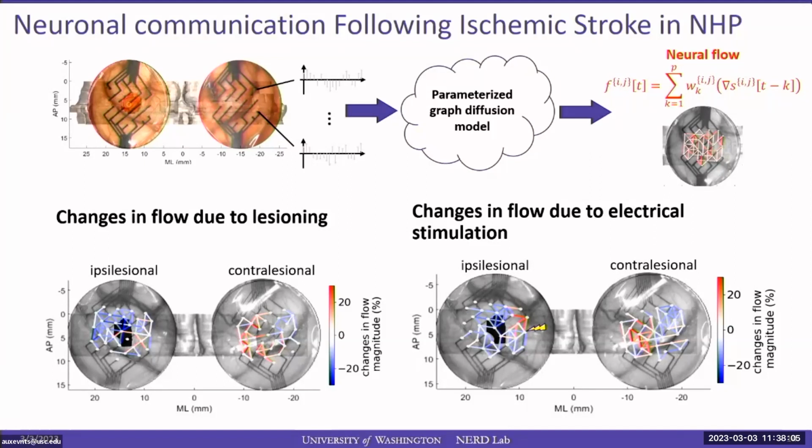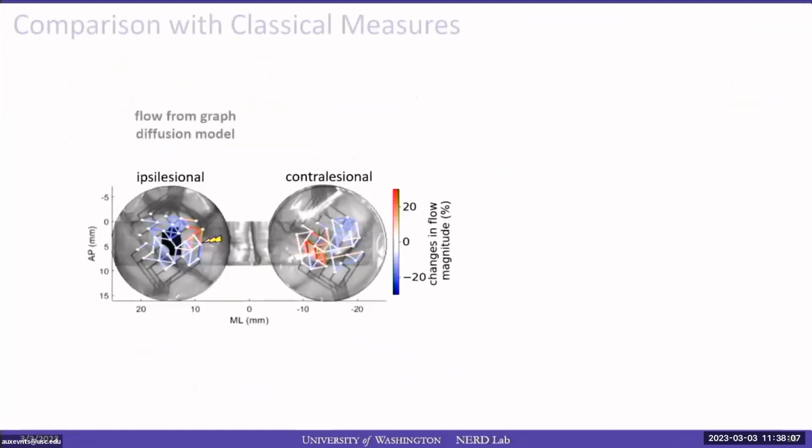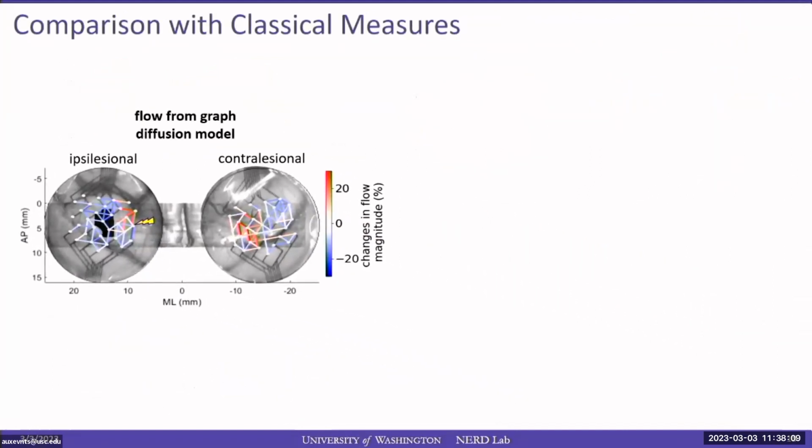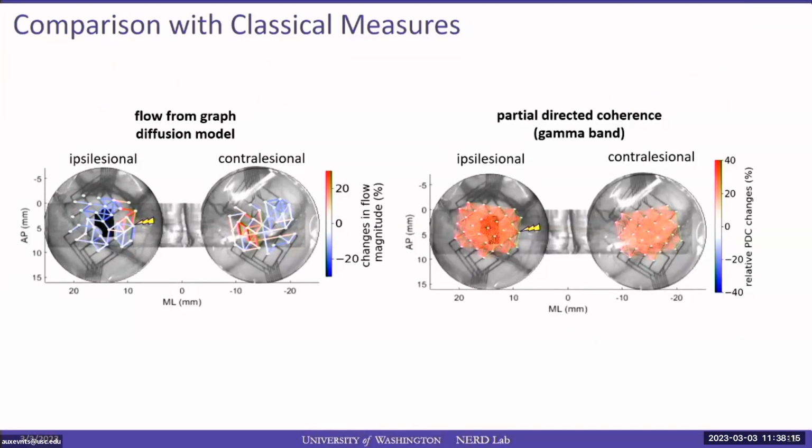And to see whether this pattern we can observe, the changes due to electrical stimulation, are unique to this model or can be uncovered by other more traditional techniques as well, we have compared them to results obtained from partial directed coherence, which is a statistical technique very commonly used in neuroscience. And when looking at the changes in neural communication due to stimulation for partial directed coherence, we see a very different picture, namely that the neural communication increases across the entire network.